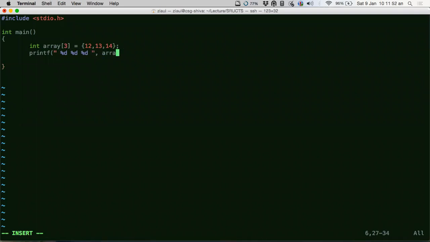How do you say array of? Then you go array of 0, array of 1, array of 2, right? And then that's it. So you did two things here. In the first line, you declared an array, and then you initialized three integers to be stored in the array. And in the second line, you just accessed the 3 values that are stored in the array.